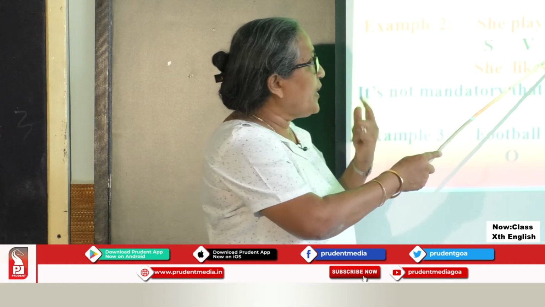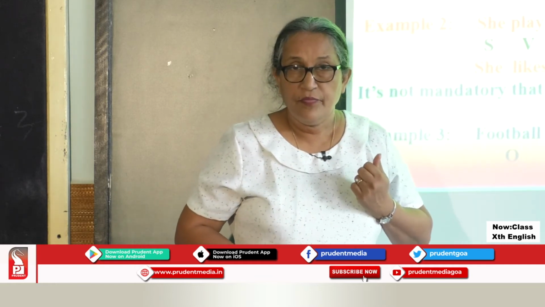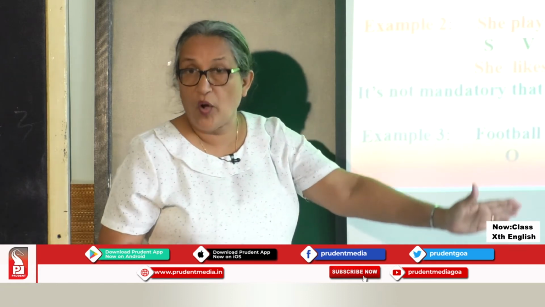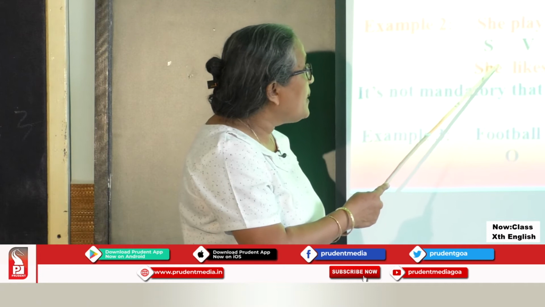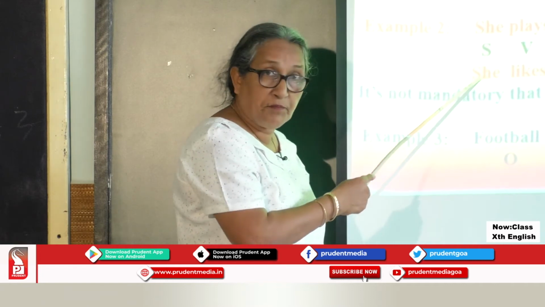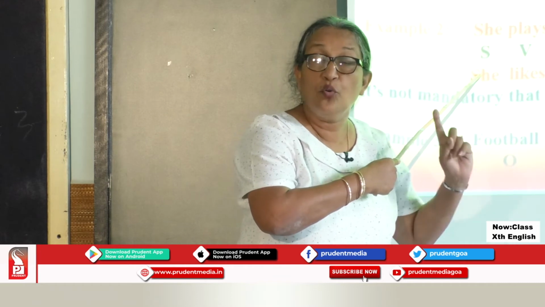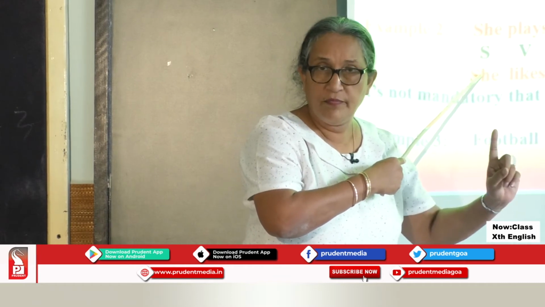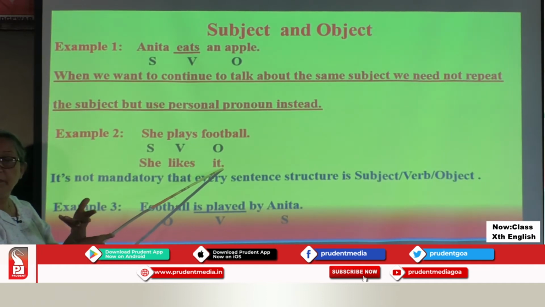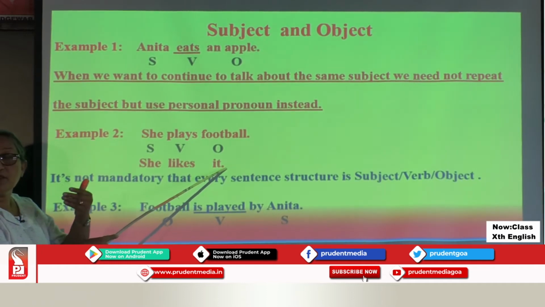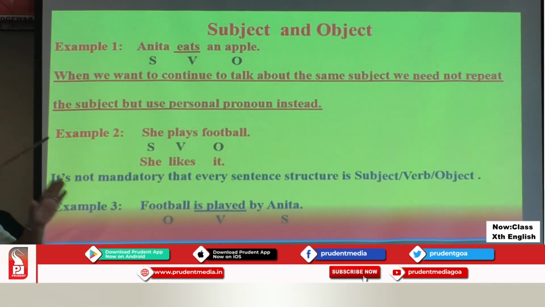How do I identify object? By asking the question what. What are subject pronouns and what are object pronouns? Subject pronouns are those that come in the place of the subject, which means they answer the question who or by whom. And object pronouns come in the place of object, I mean, they answer the question what. So I suppose your doubts are completely cleared.